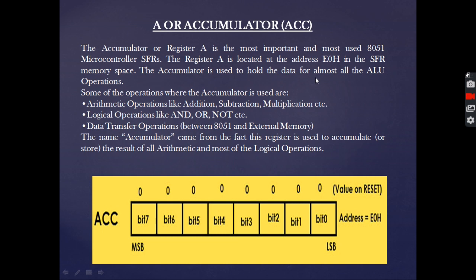Now coming to the first register, that is the accumulator, we can see that it is an 8-bit register and it is specifically used for storing the result of operations of arithmetic, logical or data transfer.